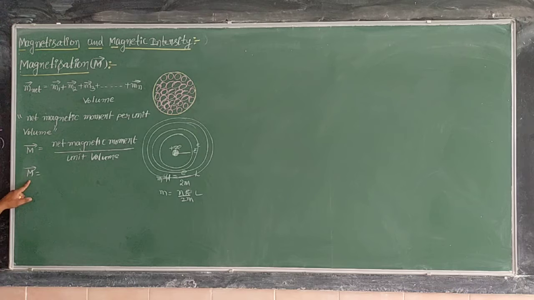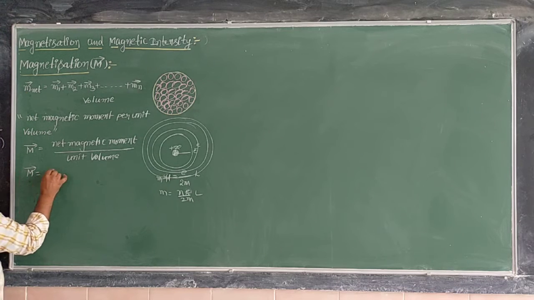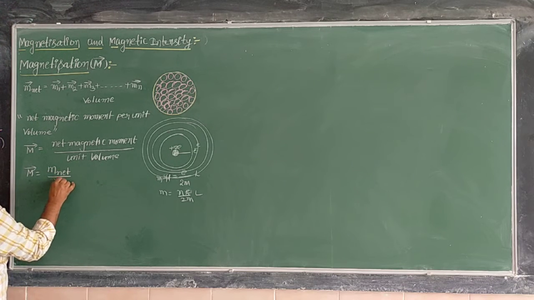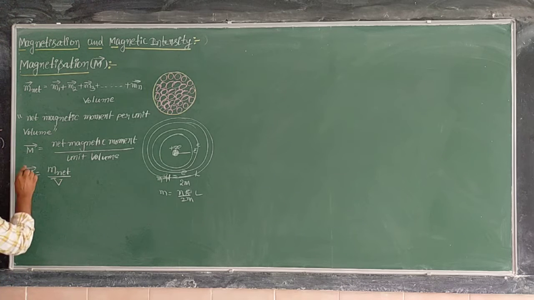In the previous chapter, moving charges and magnetism, capital M was taken as magnetic dipole moment, but here we are taking magnetic dipole moment as small m. So magnetization, capital M, is equal to net magnetic dipole moment divided by volume V.